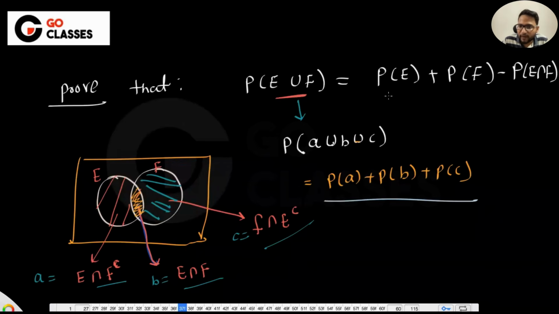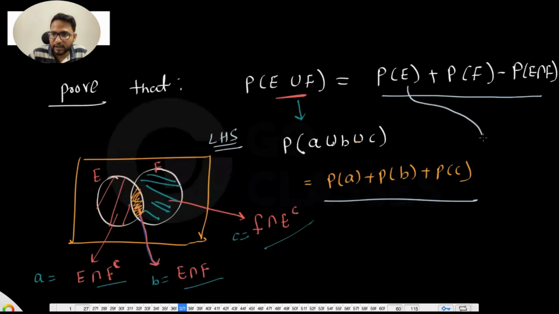Now let's see if RHS is also in the same format. So LHS I got like this. ठीक है. RHS में ये probability of E को क्या लिख सकते हैं? E is A union B. Is this okay to everyone? This E is A union B. This F is B union C. This E intersection F is just B.